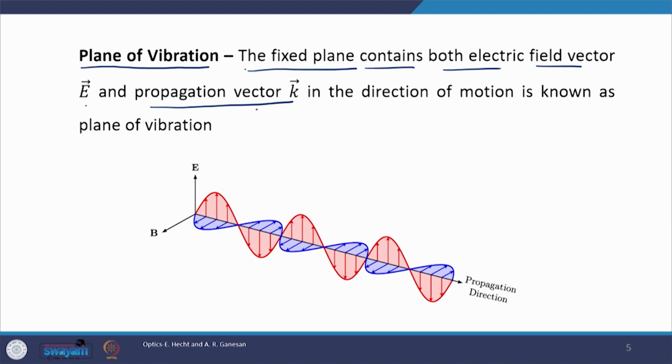This vertical direction is the direction of E and this is the direction of propagation.